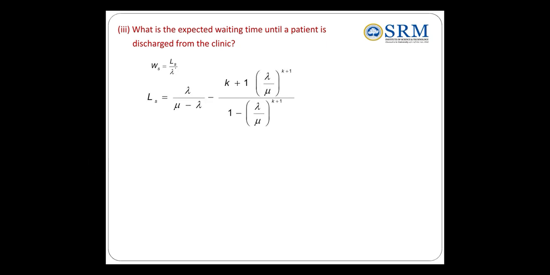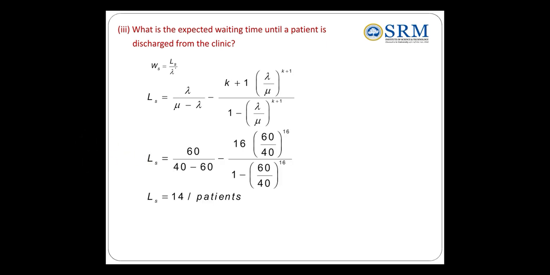But LS already has the formula given for the two cases: arrival rate and service rate not equal, and arrival rate and service rate equal. But here they are not equal. Therefore I am using the first formula. Then substitute the lambda value, mu value, k value. After substituting, LS is 14 per hour. And for WS, I already know the lambda dash value. Just substitute LS and lambda dash. The WS is 0.3503 per hour, the waiting time until the patient is discharged from the clinic.